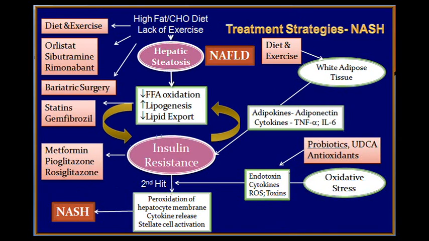These are the various treatment strategies which could work to halt the progress of NAFLD and that into NASH. This is in summary all the slides which we have seen in the last 4 or 5 slides depict us the pathogenic mechanisms or the pathogenesis of NASH and the probable treatment strategies for controlling these. Next we will see something about the clinical aspects, the risk factors and other things about the fatty liver.